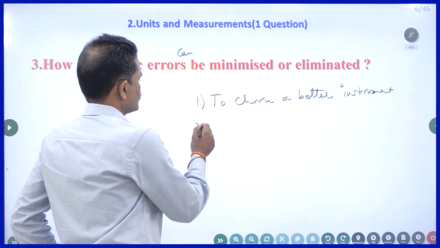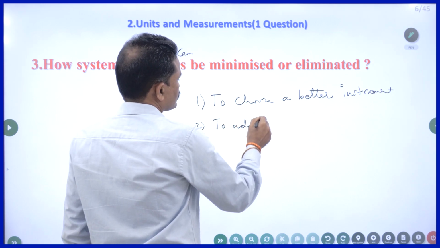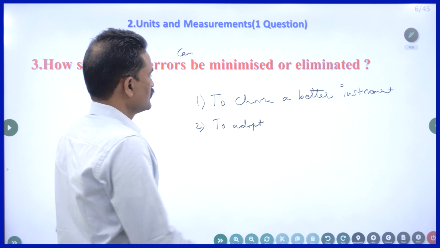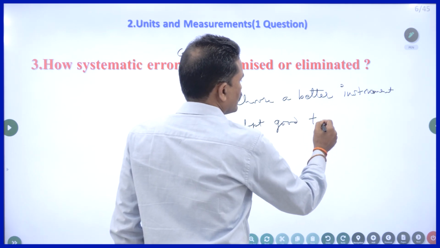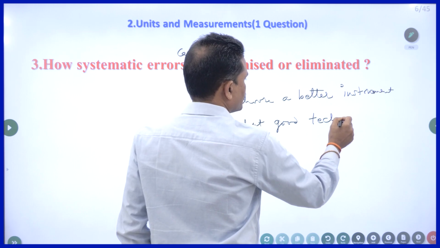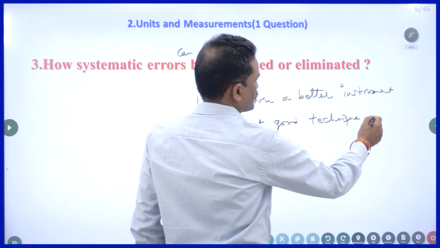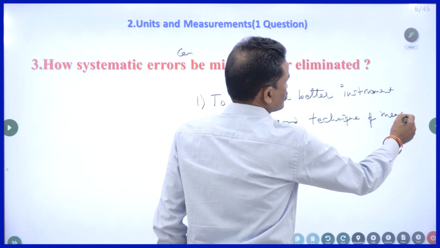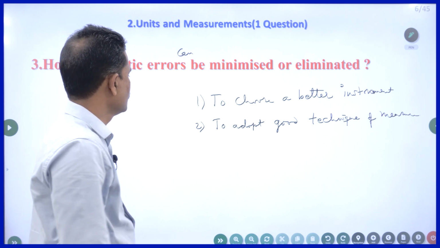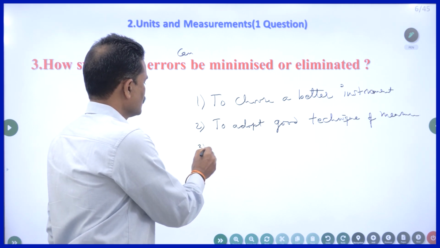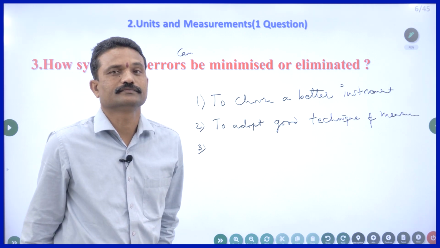The second one is, I have to adopt a good technique of measurement. Is this clear? Right. The third one is, I should keep aside my personal bias.